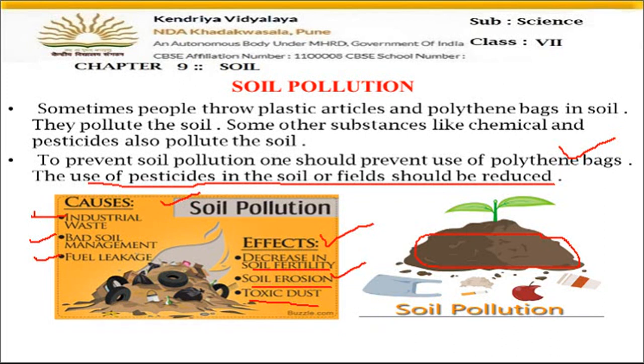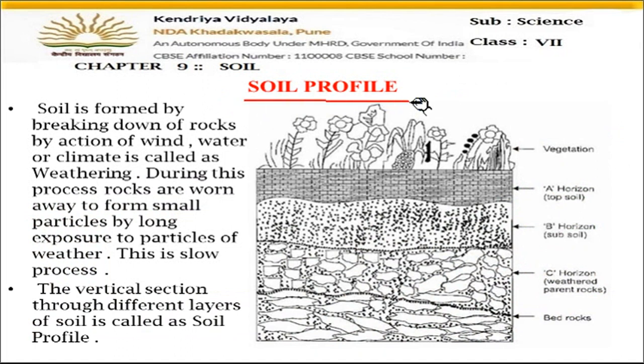Okay, now next is soil profile. Soil is formed by the breaking down of rocks by the action of wind, water, or climate, and this process is called weathering. Here you have to learn this new concept, what is weathering. We said that soil is formed from rocks.